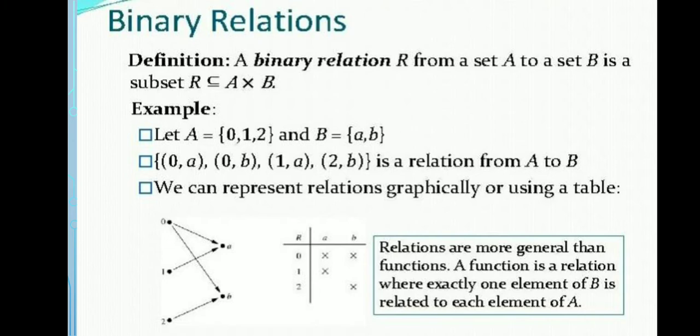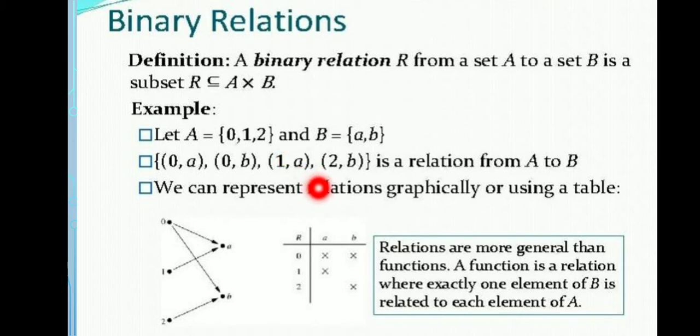Next is binary relation. A binary relation R from set A to set B is a subset. R is a subset of A cross B. For example, let the set A equal 0, 1, 2 and B be a, b.